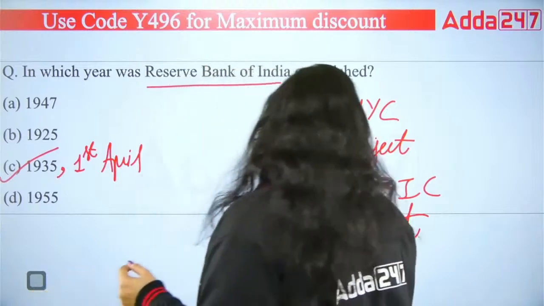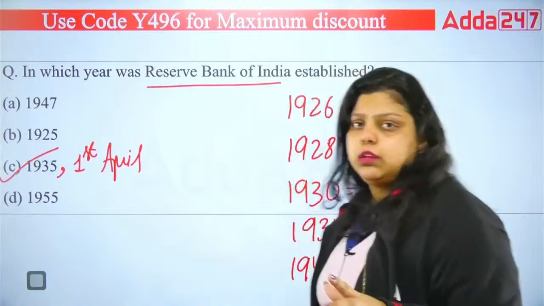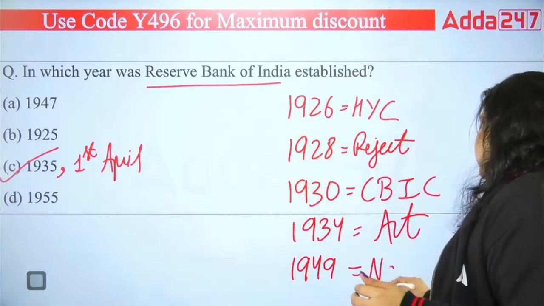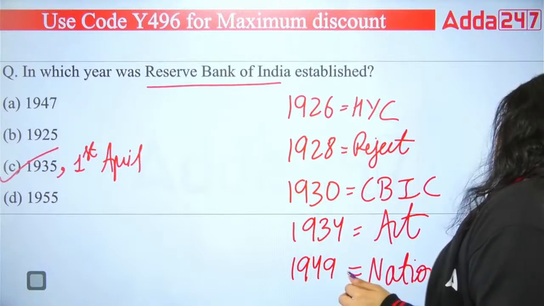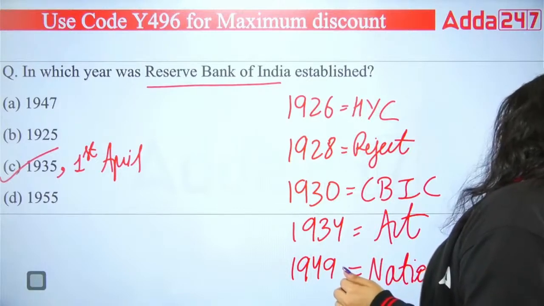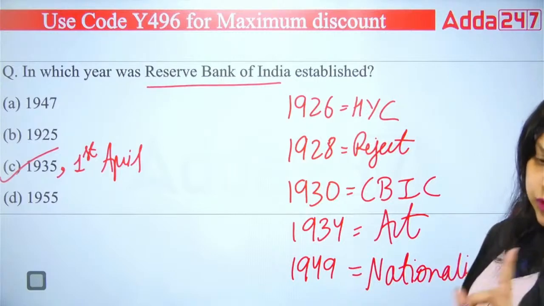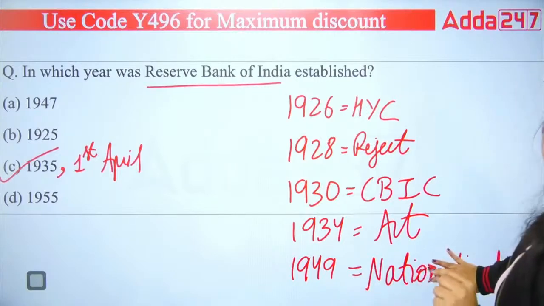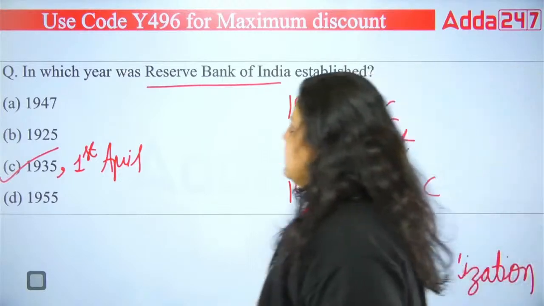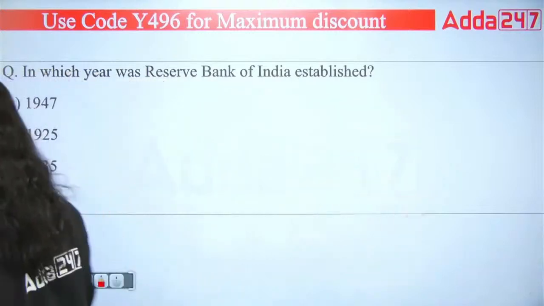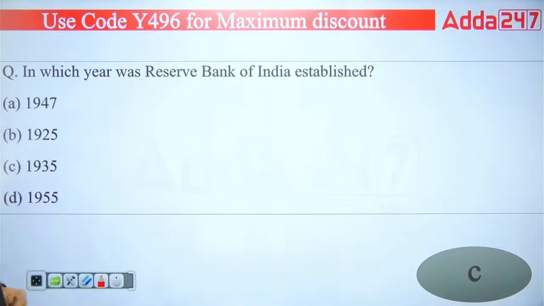Okay, so what happened? Is RBI still a private shareholder bank? Obviously not, it's a government's bank. And how this happened? Because of the nationalization of RBI. So the nationalization of RBI was done in 1949, on 1st January 1949. After this nationalization, RBI became government's bank. Okay, so the right answer will be C. But apart from this option, do remember all the explanation I have given here.